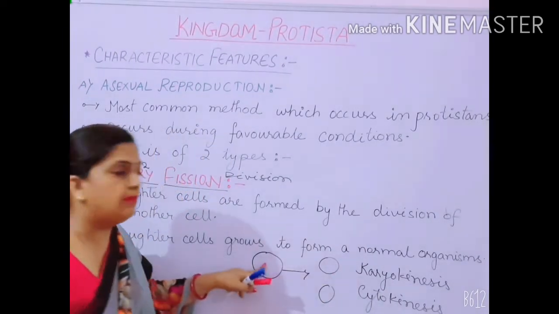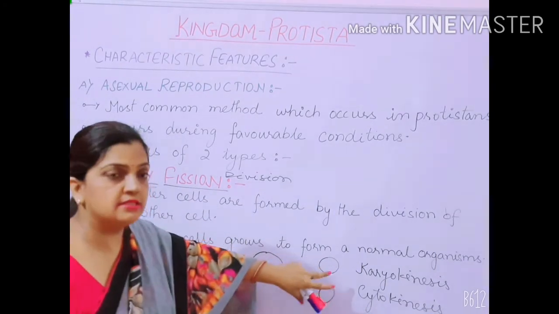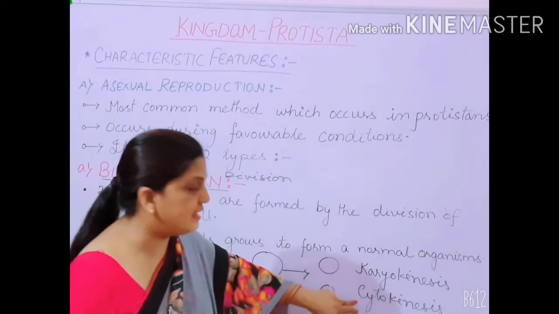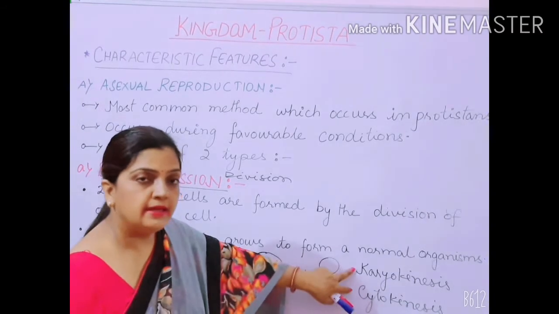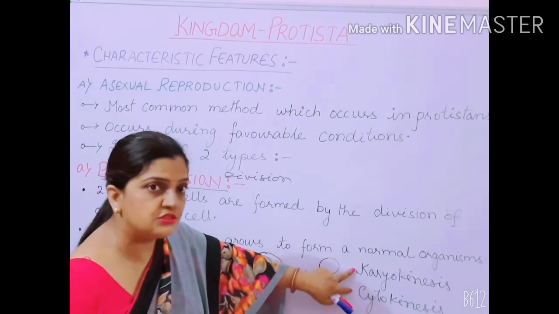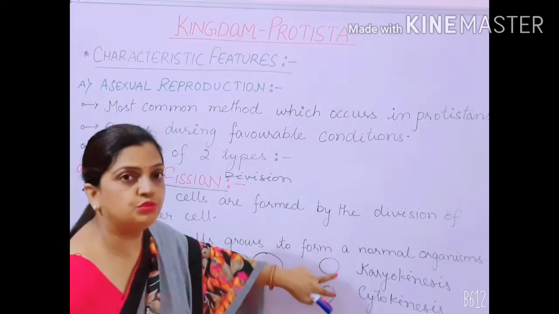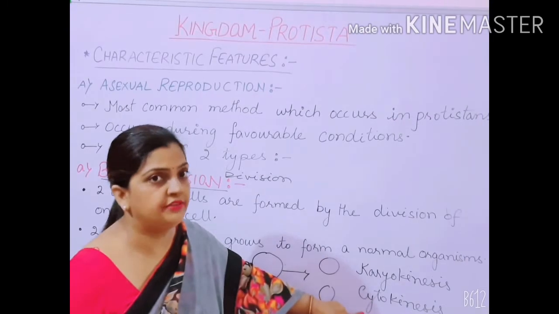So one mother cell divides into 2 daughter cells by the division of the nucleus and thereafter the division of the cytoplasm. After passing through these 2 steps, one mother cell divides to form two daughter cells. This type of division is called binary fission.